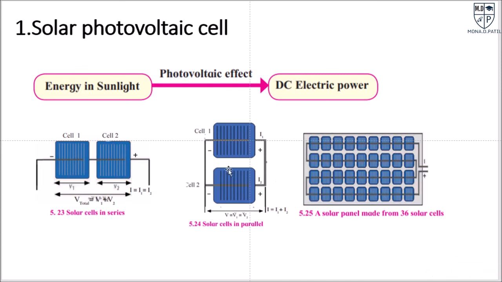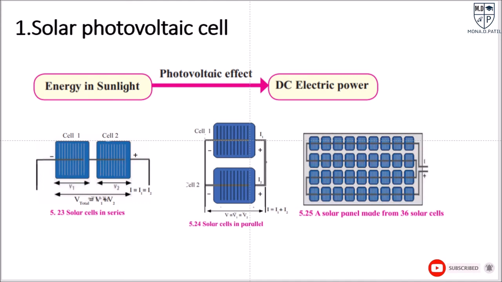Now suppose this arrangement is done with more cells, it forms a solar panel. A solar panel is made from 36 solar cells, which can be arranged in series or in parallel. So the energy in sunlight, with the help of the photovoltaic effect, gives direct current or electric power, DC power.